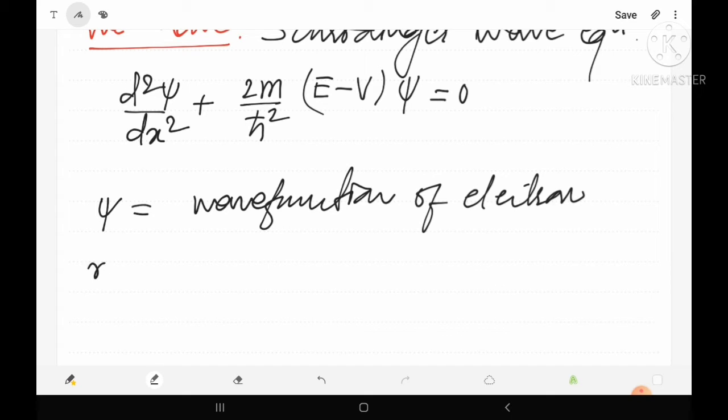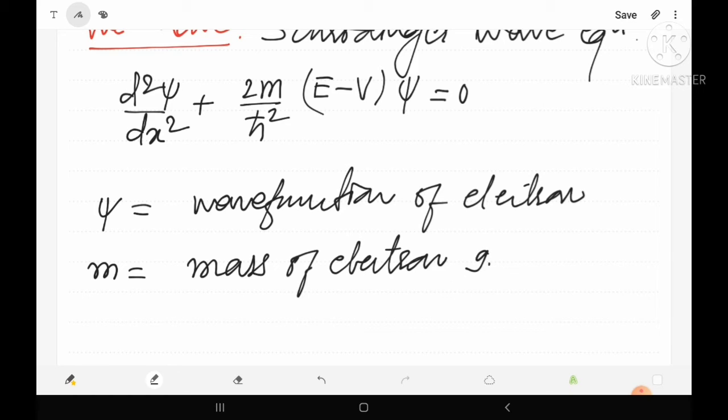Similarly, m is the mass of the particle, and here the particle is an electron, so it is the mass of the electron, and its value we know is 9.1 into 10 raised to power minus 31 kg.